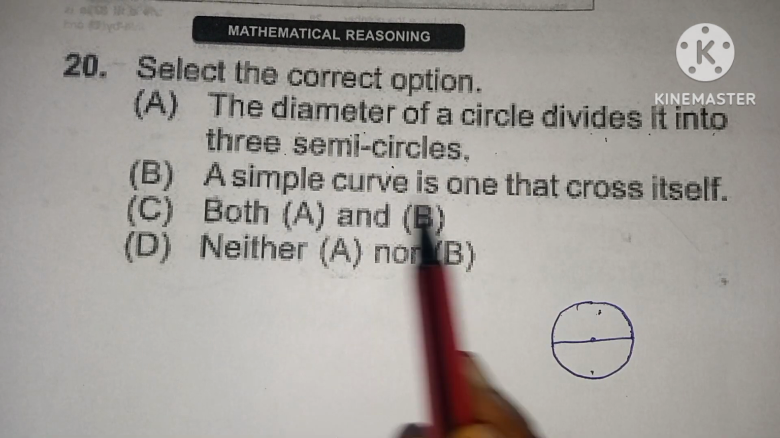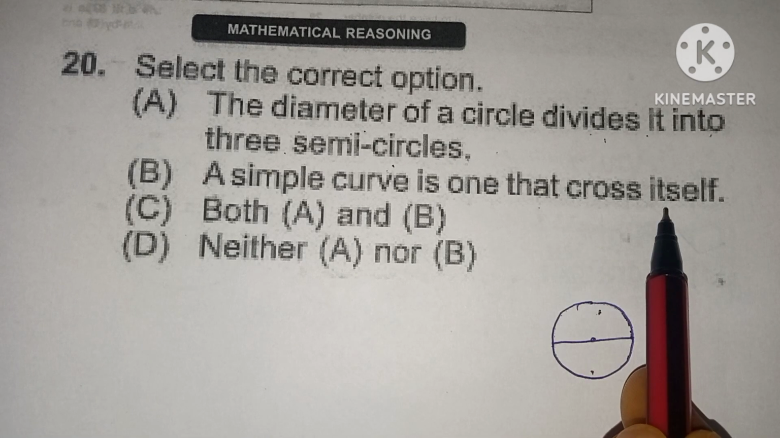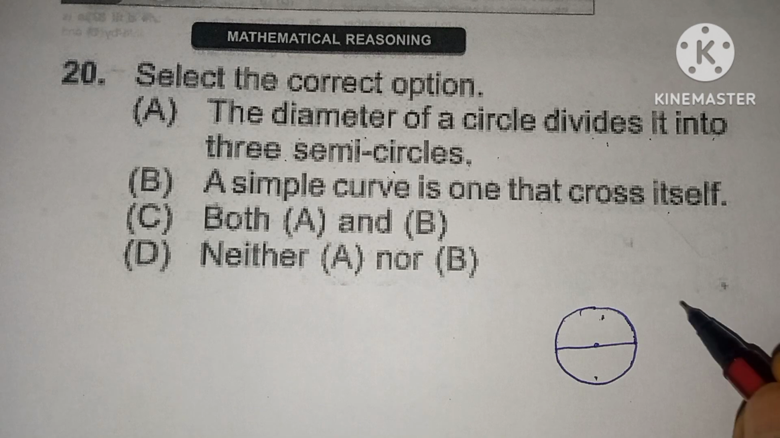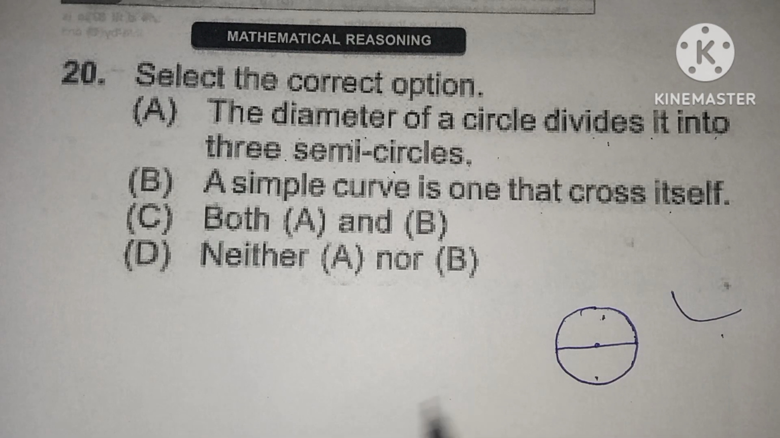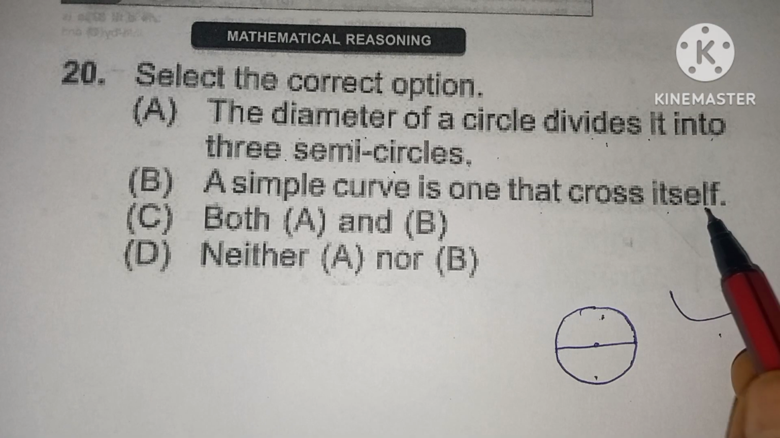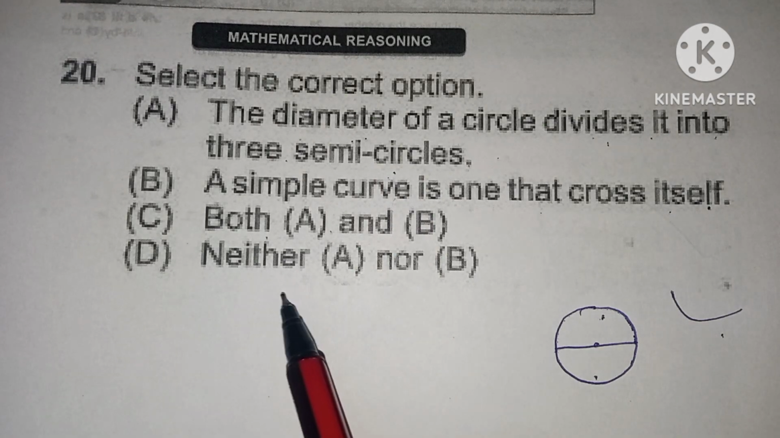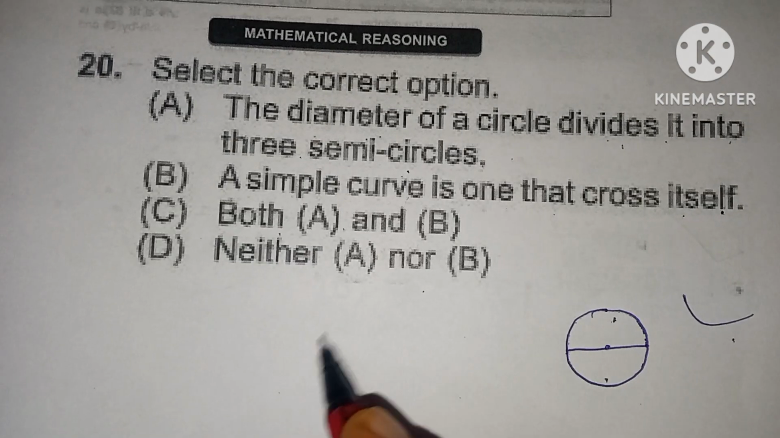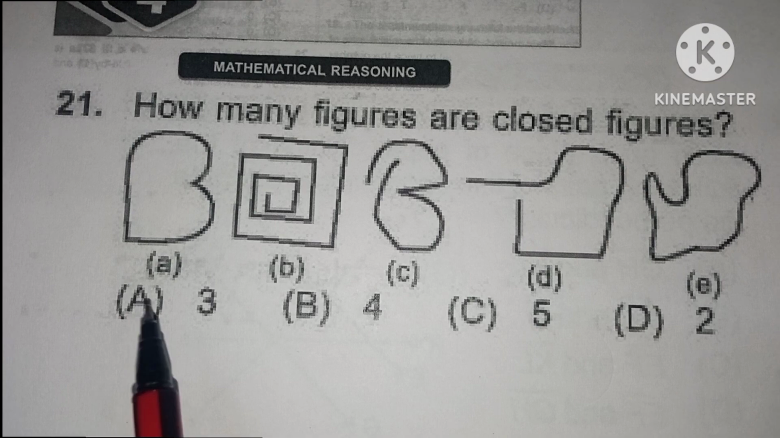A simple curve is one that crosses itself. This is also a false statement. A simple curve does not cross itself. This is a simple curve. It does not cross itself. Both A and B are false statements. Neither A nor B is true. So option D is the correct one. Both are wrong statements.